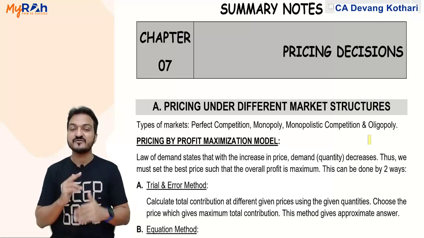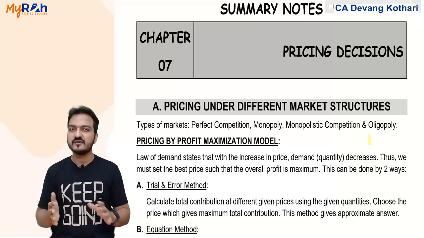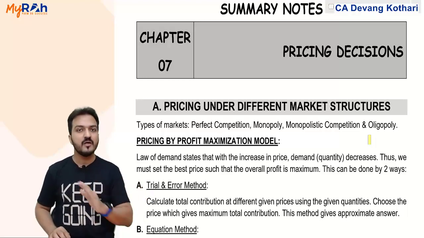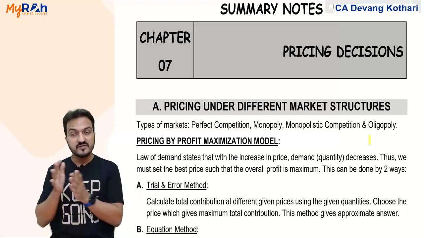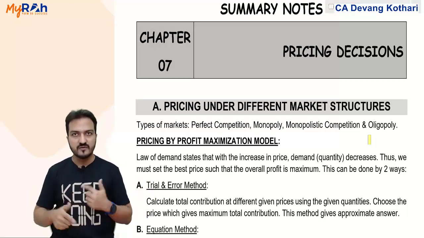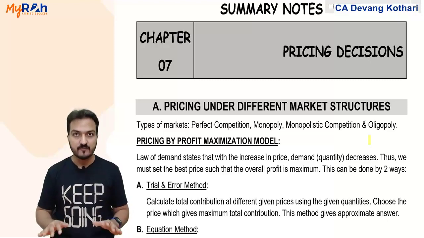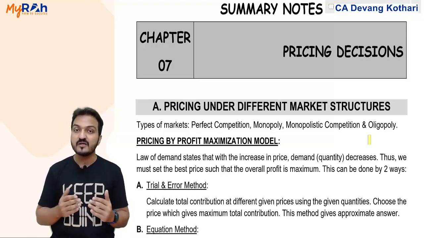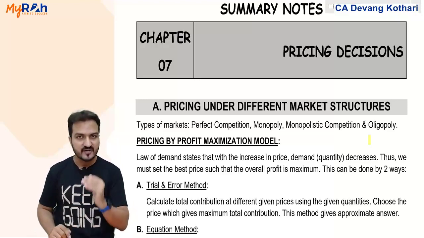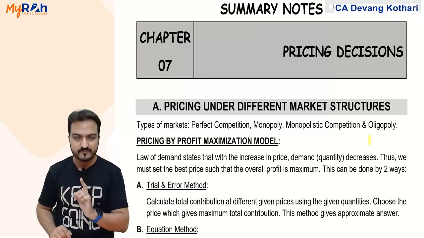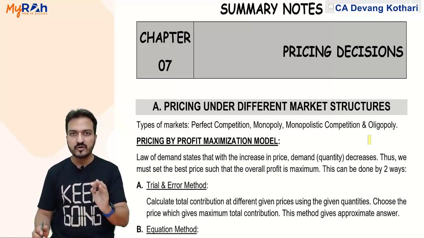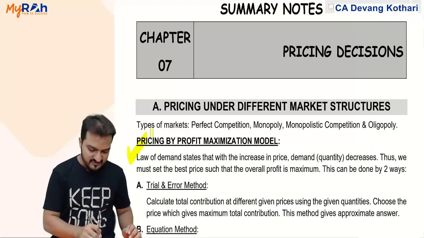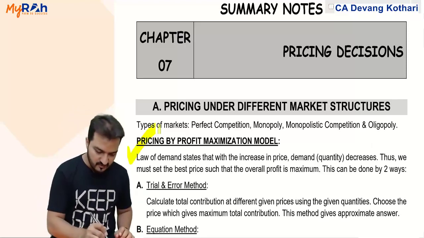But this chapter has theory parts which are new. You noticed that the decision making chapter did not have any major theory topics, but this chapter, pricing decisions, has many theory topics. So my revision session here is mostly pertaining to the theory topics, plus at the end I'll also give you certain tips and suggestions regarding practical questions of this chapter. Apart from that, there is one important practical topic in this chapter which is new for the new syllabus, which is my first topic over here. So let's start with the revision.